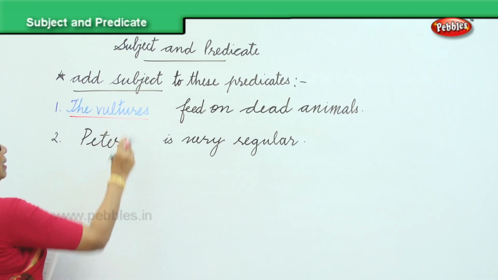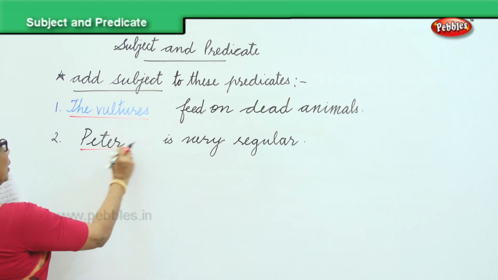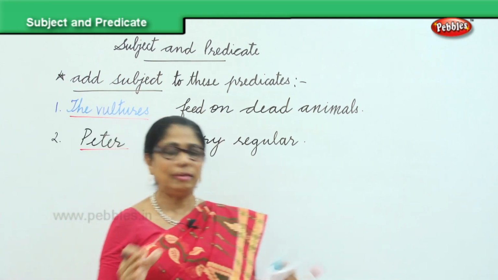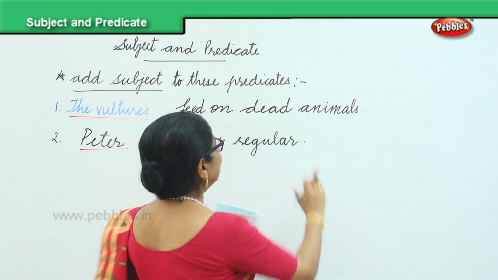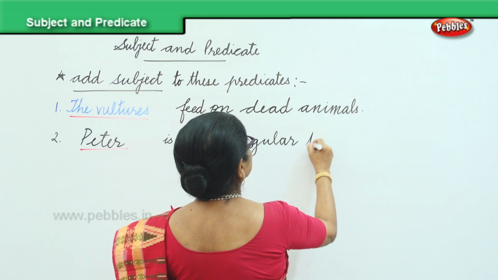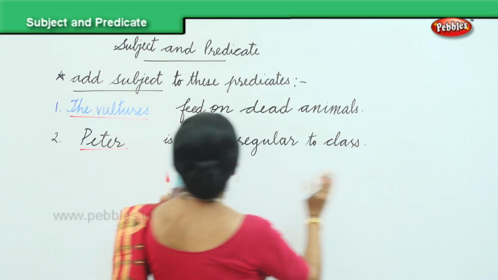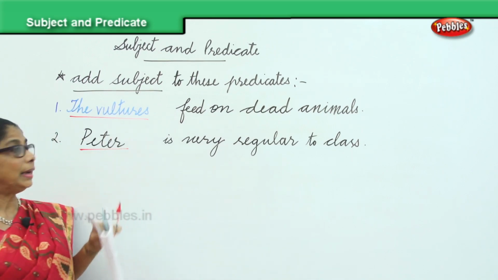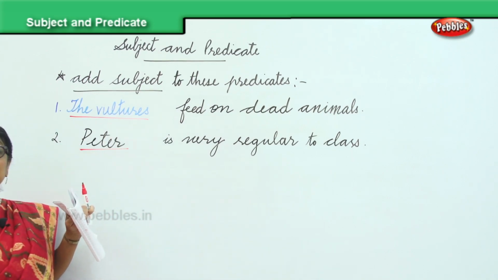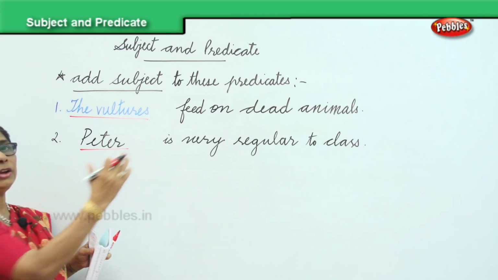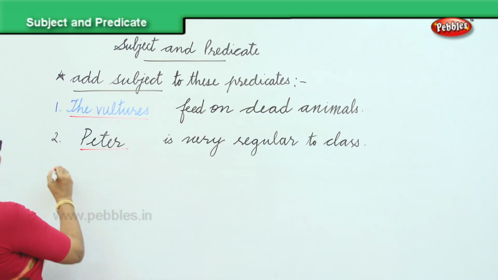You can say Peter, she, whatever you want. Peter is very regular to class. Is regular to class is the predicate and you have supplied the subject Peter. Or you can say Peter and John, then I have to change the R here. Okay. The third one.